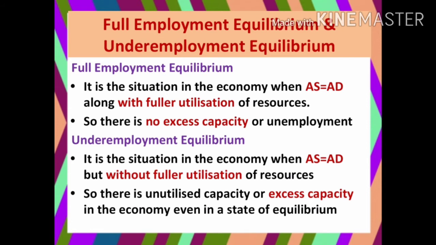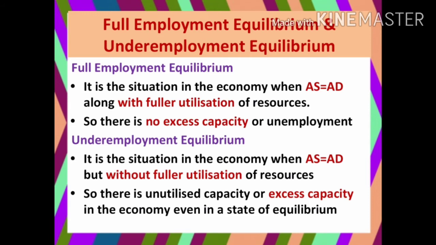So we can think of 2 possible situations of equilibrium. One is full employment equilibrium, the other one is underemployment equilibrium. So what is full employment equilibrium? It is the situation in the economy when aggregate supply equals aggregate demand with fuller utilization of resources. In this situation there is no excess capacity or unemployment. So in a full employment situation there will not be any unemployment at all. All the resources, by which we mean physical resources, capital resources, human resources, are fully employed.